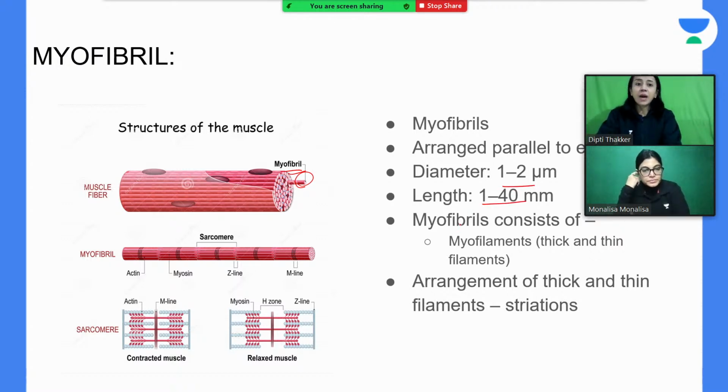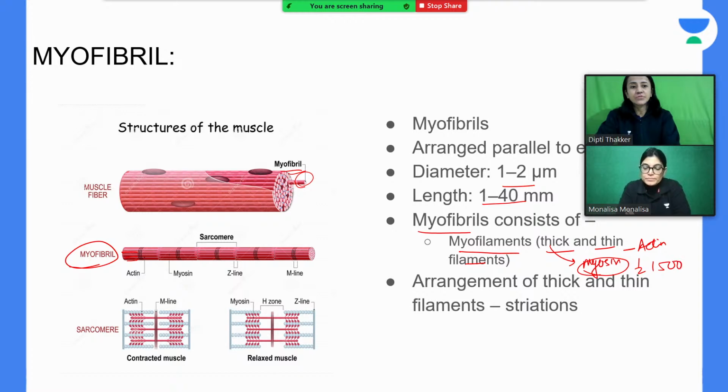Okay, and these myofibrils consist of myofilaments. Don't get confused. This is one myofibril, which has myofilaments inside. These myofilaments are thick and thin filaments. The thick filament is also known as myosin filament, and the thin one is actin filament. The number of myosin filaments is half that of actin. About 1500 myosin filaments in one myofibril, and 3000 actin filaments are present.